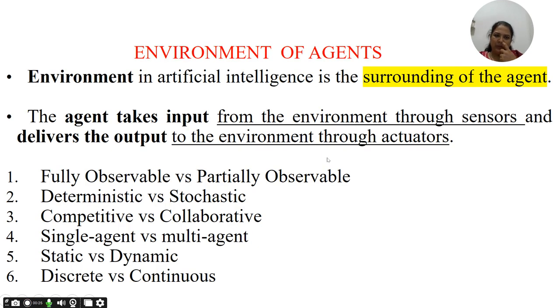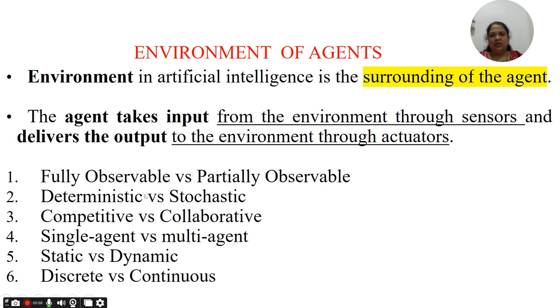So now, before looking in depth at the agents, we are going to take an overview of the environment. So, what could be the environment in terms of artificial intelligence? In AI, the environment is the surrounding of an agent. The agent can take input from the environment through sensors, and then it can deliver the output back to the environment through the actuator. So, whatever actions the agent takes, they are taken with the help of actuators. Now, there are different types of environments in AI.